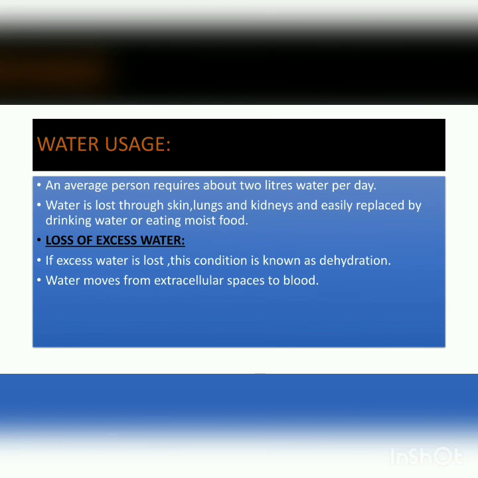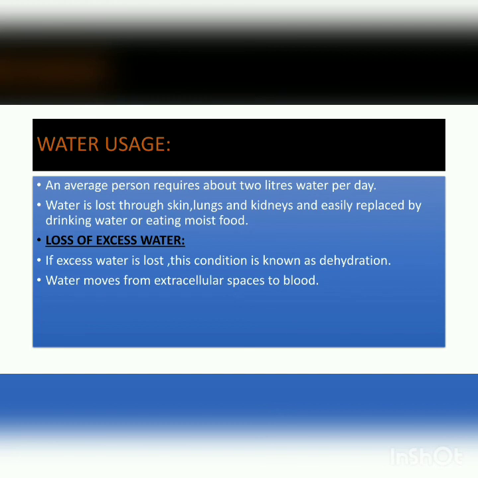Now coming towards water usage. We know that an average person requires about 2 liters of water per day. Water is lost through the skin, lungs and kidneys, and is easily replaced by drinking water or eating moist food.